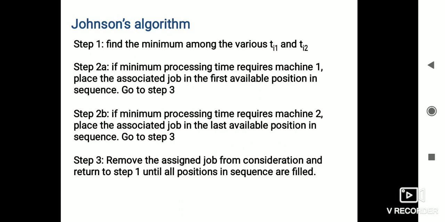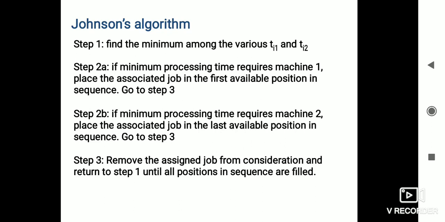In the second step, if we find the minimum processing time on the first machine, we place that particular associated job in the first available position in the sequence. Then go to step 3. Otherwise, if we find the minimum processing time on machine 2, we place that particular associated job in the last available position in the sequence. Then we can go for the third step.